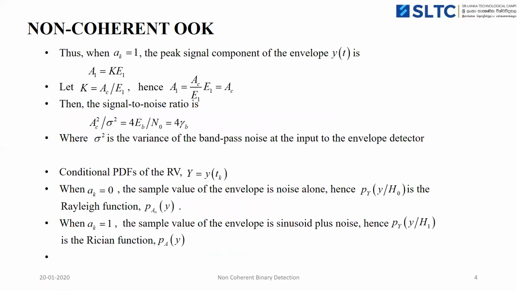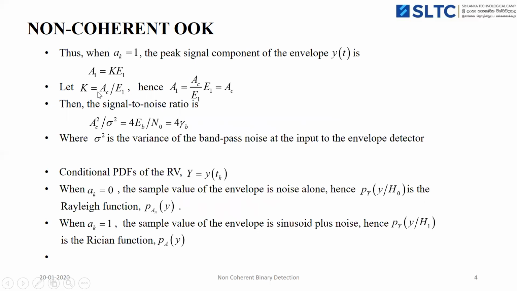When the binary bit is 1, then A_k equals 1, and at that time the peak signal component of the envelope is A1. The peak signal component A1 equal to K times E1 is the maximum amplitude level when binary bit 1 was transmitted, where K is a constant related to A_c by E1.